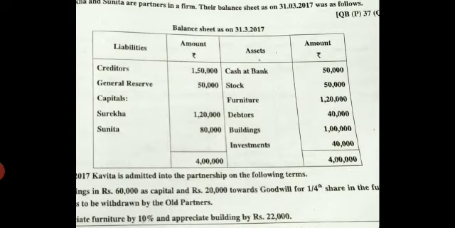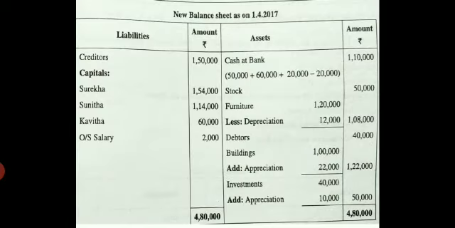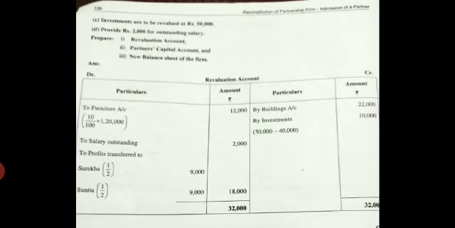Appreciate buildings by rupees 22,000. The word by is given to you and you have to take the full amount. Come to your balance sheet, asset side, you have written buildings 1 lakh. For that you write add appreciation 22,000. In the outer column write it as 1,22,000. Now it is an increase in the asset. Come to your revaluation account credit side. Write by buildings and write it as 22,000.